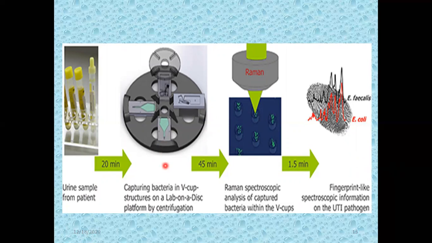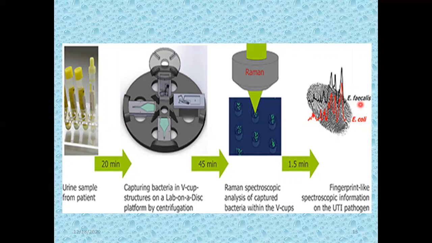This centrifugation process captures the bacteria, then it is subjected to the Raman spectroscopic cups in which the captured bacteria are present, and as a result, information is generated as a fingerprint, and in this way we can find out, for example, that this is Escherichia coli. It is the most important cause of urinary tract infection, particularly in females.